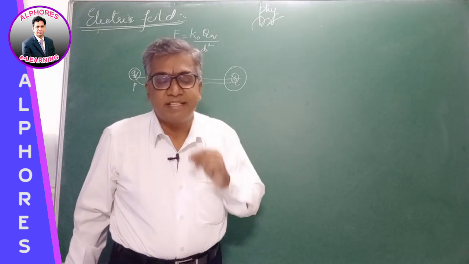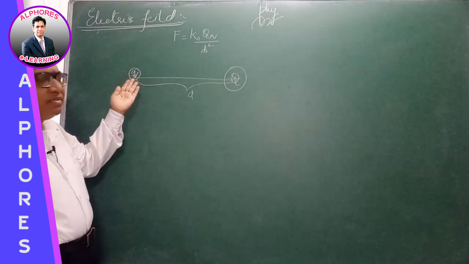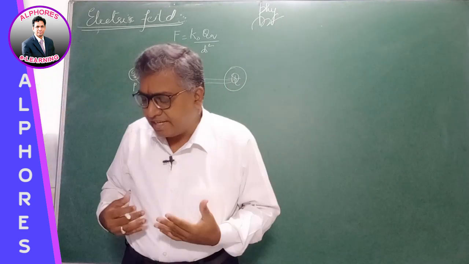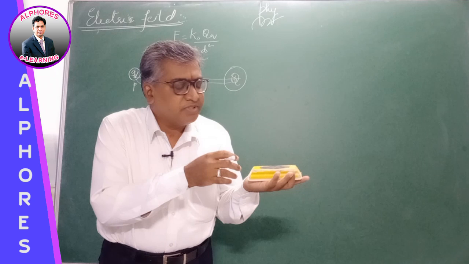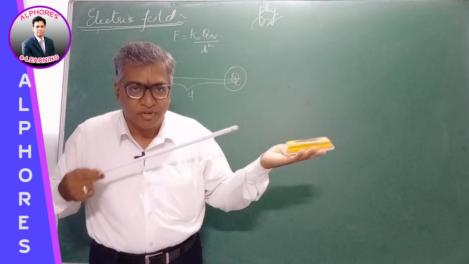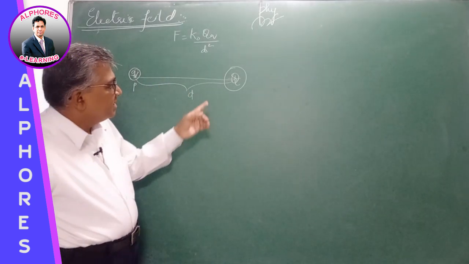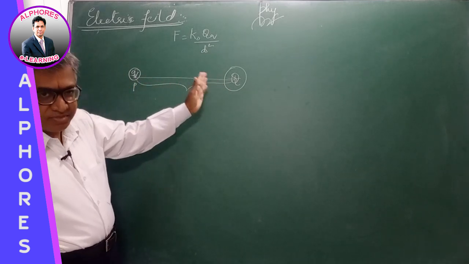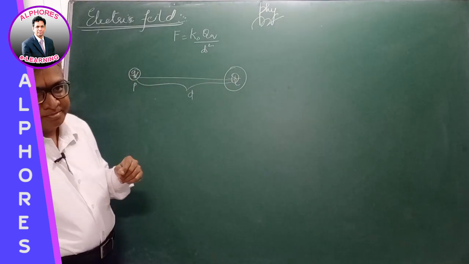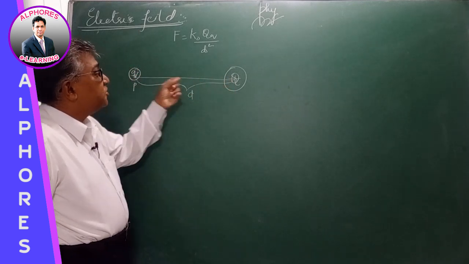Now the question arises: how does this charge apply force on this when there is no contact, when there is some separation between them? In our usual daily life, we observe that if there is a body, to apply force on this body, we put in contact and apply force on it. So we come in contact to apply force. But here in this case, this charge is far apart, it is at some distance, but still this is applying force on this. So this charge is applying force on it due to some link.